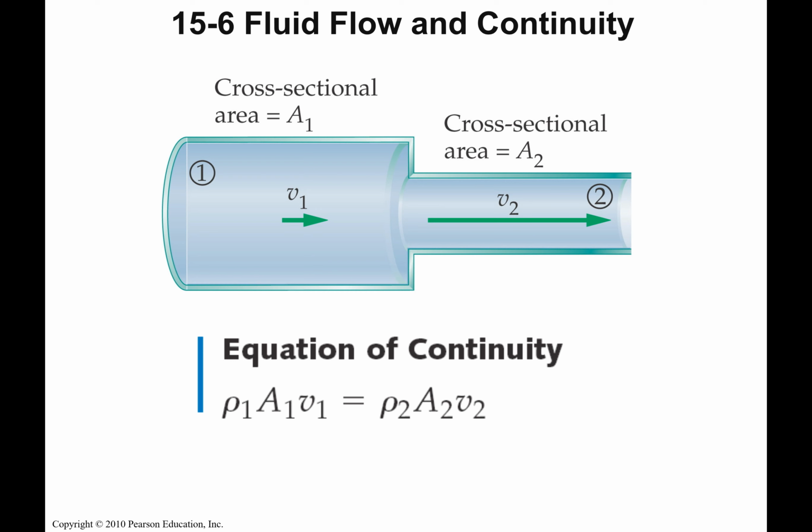So if I have a tube and it has two different areas, so I can see here that this has a much larger area than this section over here, then that means the part where it's narrower, the velocity has to be more than this one. Because if I want to have the same amount of fluid go through each second in the narrower region, it's going to have to go faster. So the equation that we use is ρ1, and remember rho is density, times area 1 times velocity 1 is ρ2, area 2, velocity 2.